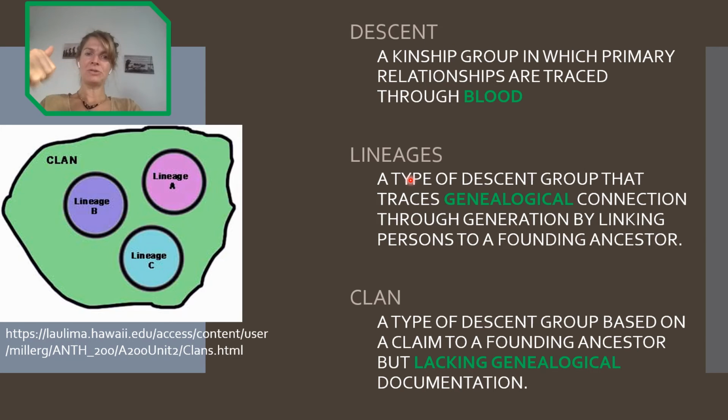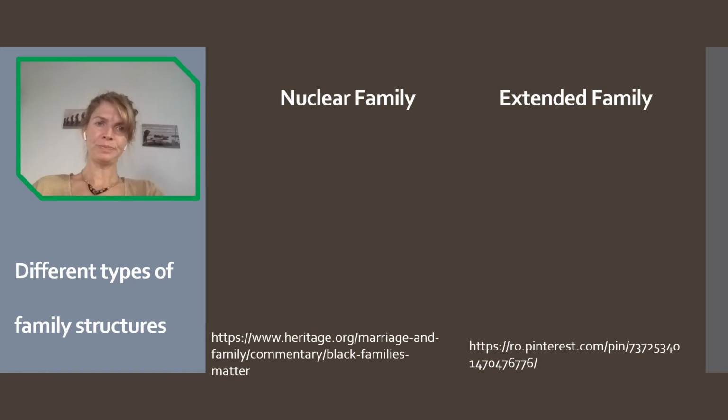And the clan is a bigger group that includes lineages, but that doesn't know if they are connected or not, because it is lacking evidence. Okay, now let's talk a little bit about different types of family structure. Here it's not exhaustive. I'm just going to give you the two main types, but there are many more, just so you know.